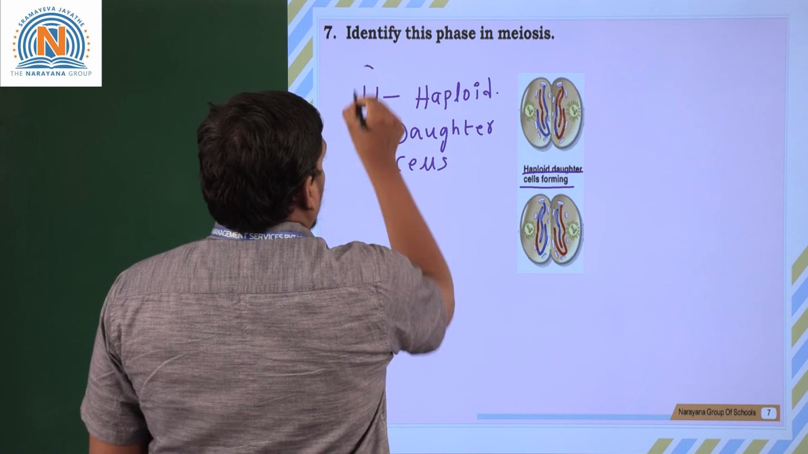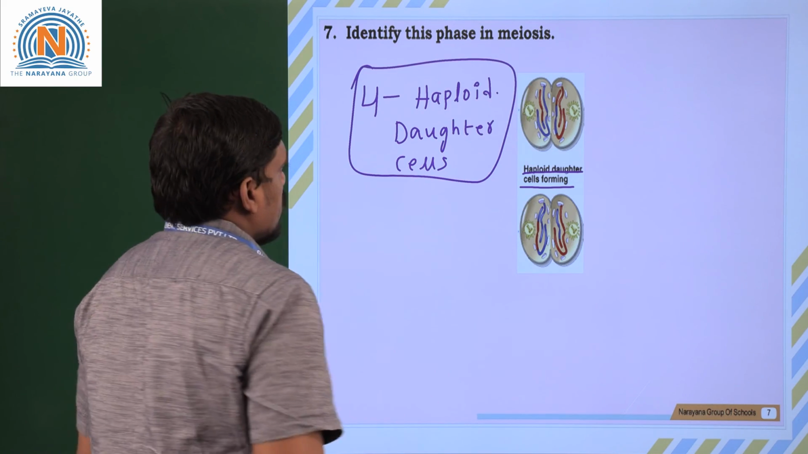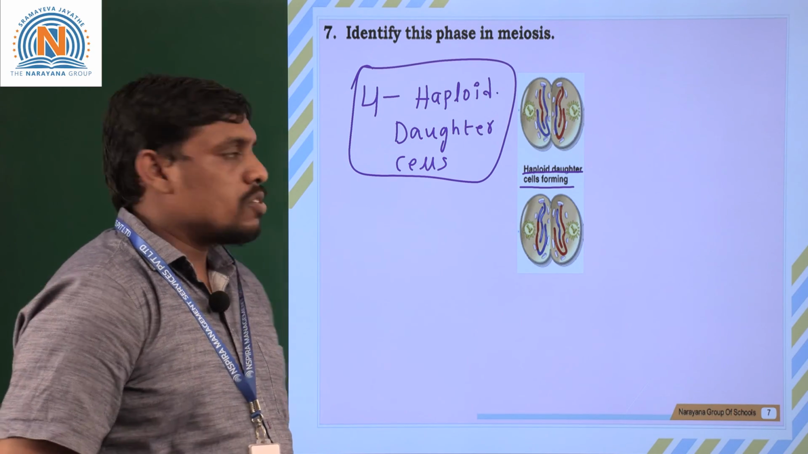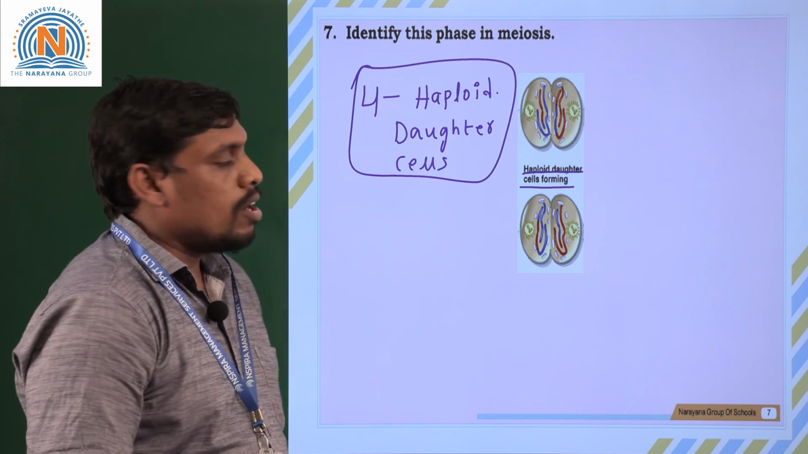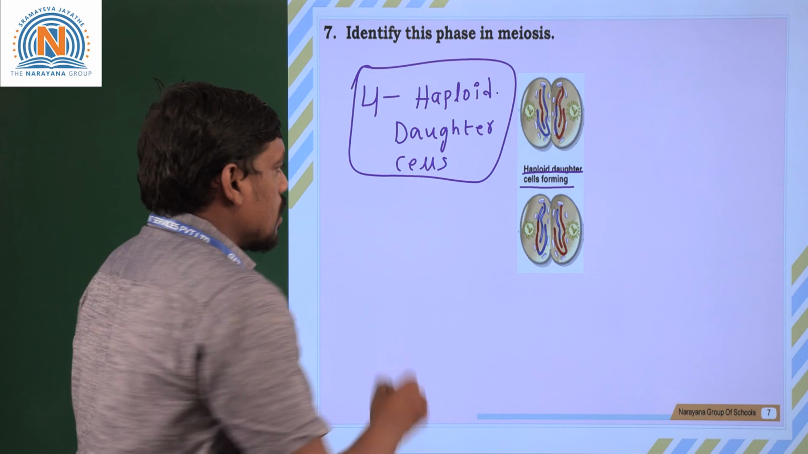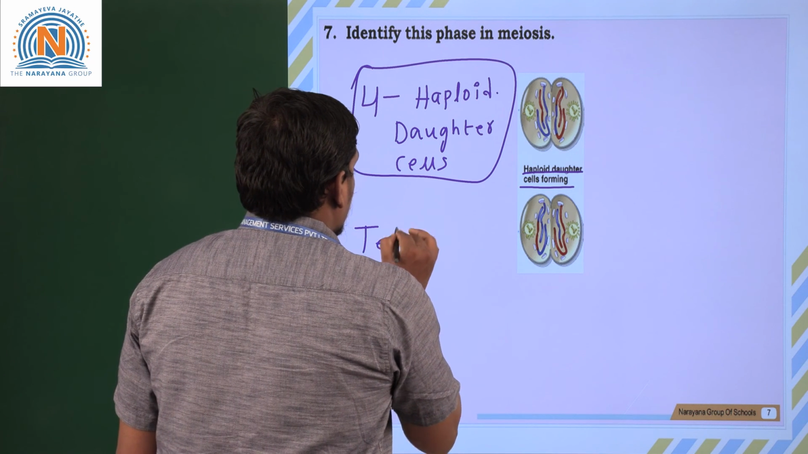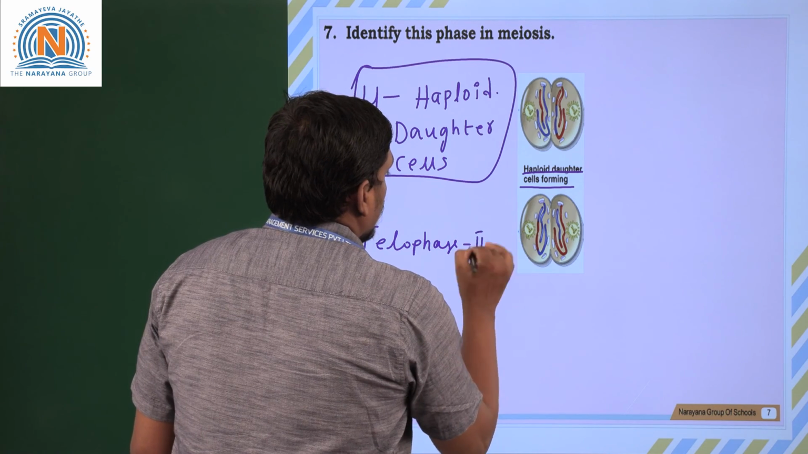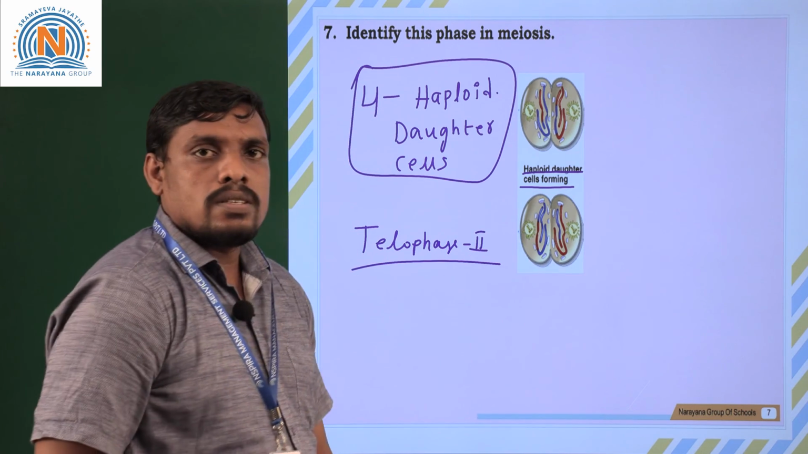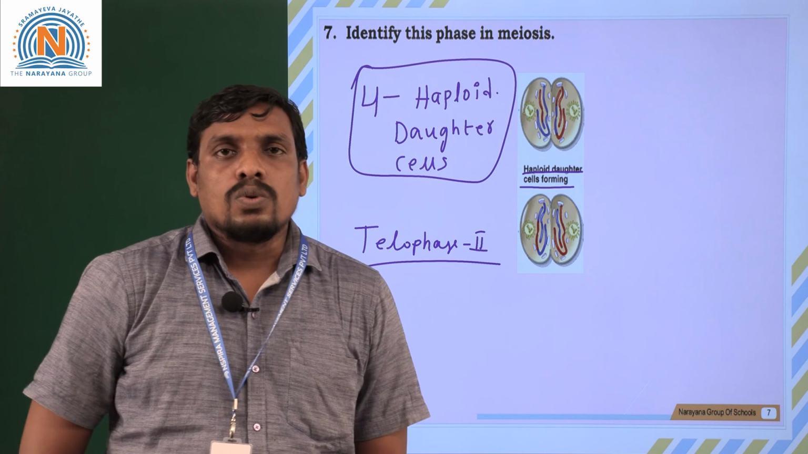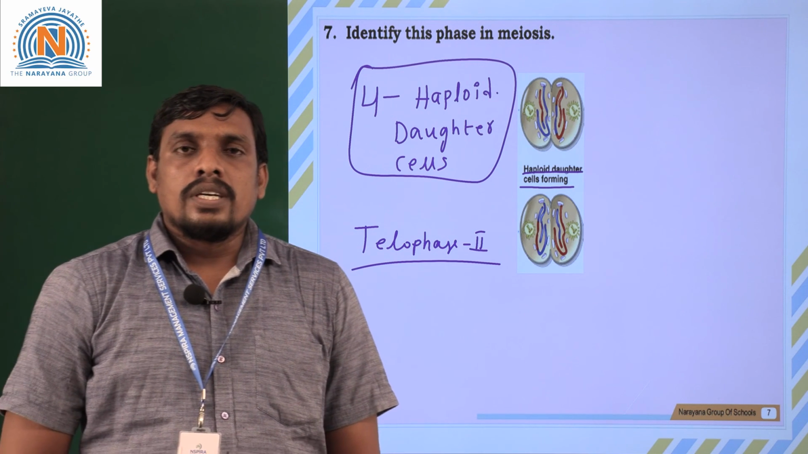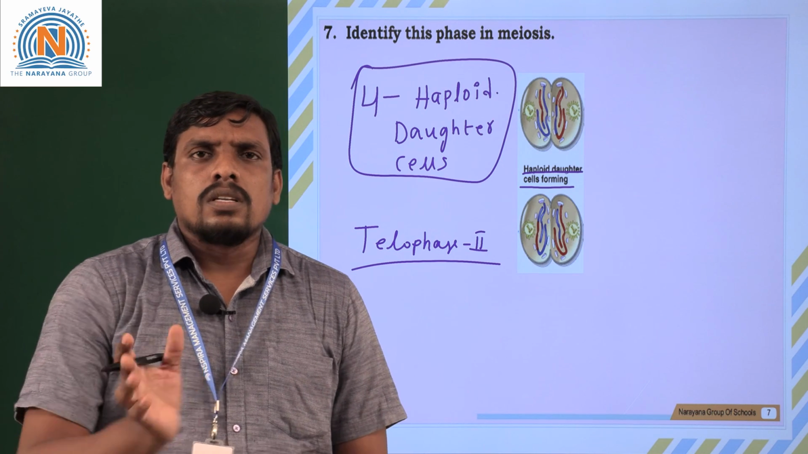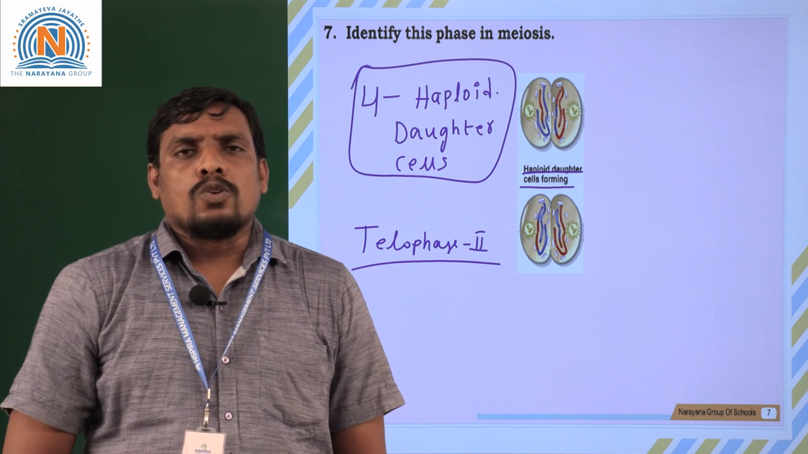In which phase or stage of meiosis cell division are 4 haploid daughter cells formed? We know that it is definitely telophase 2. So the answer is telophase 2. The given stage is telophase 2. So these are the different examples and diagrammatic representations related to our assignment questions.